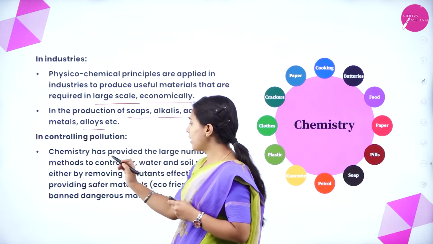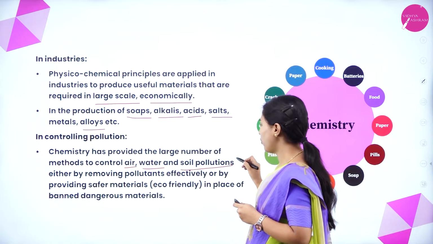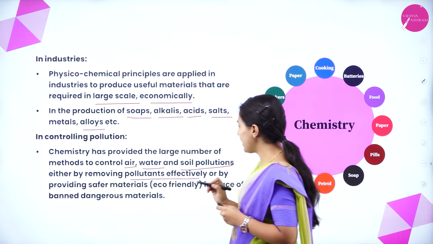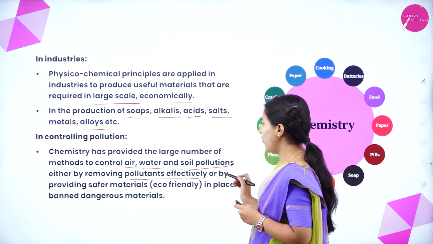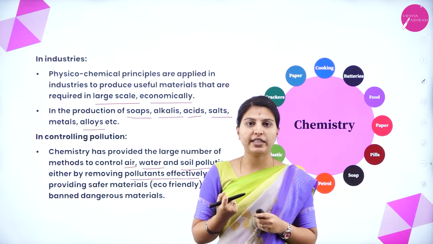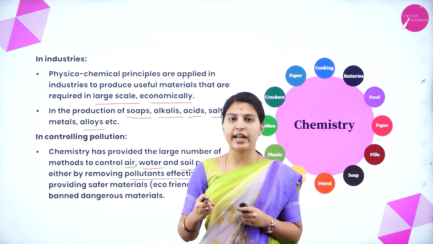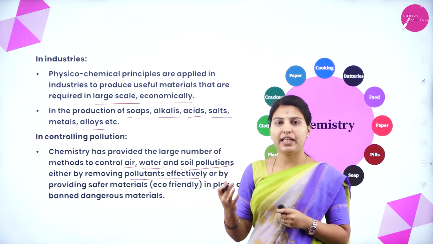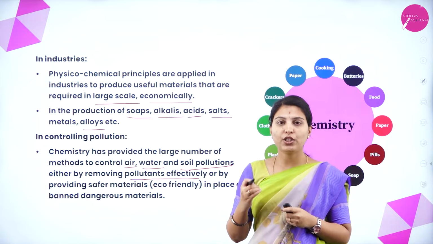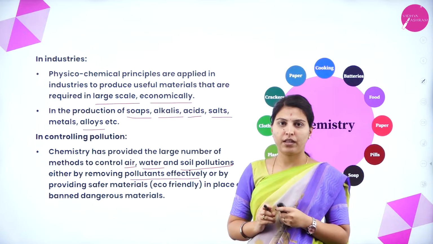What are those? Chemistry has provided a large number of methods to control air, water and soil pollution, either by removing pollutants effectively or by providing safer materials in place of banned dangerous materials. Some chemicals have an affinity with the pollutants. By that affinity, they take up the pollutants from the air, water and soil. Like that, it helps, or else industries are giving eco-friendly products for human beings to control the pollution.